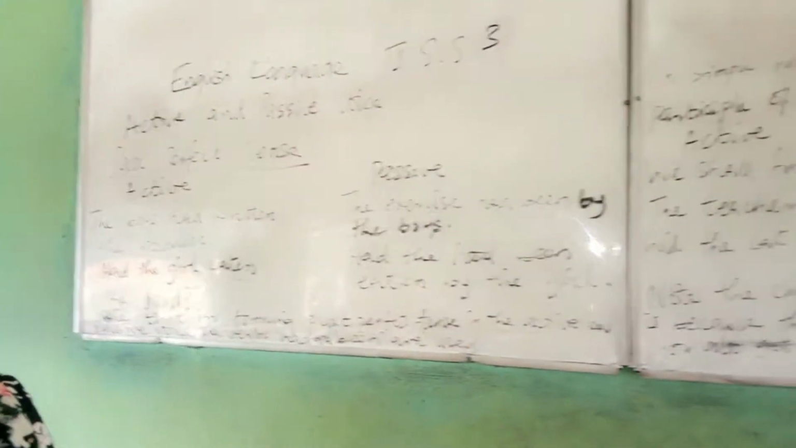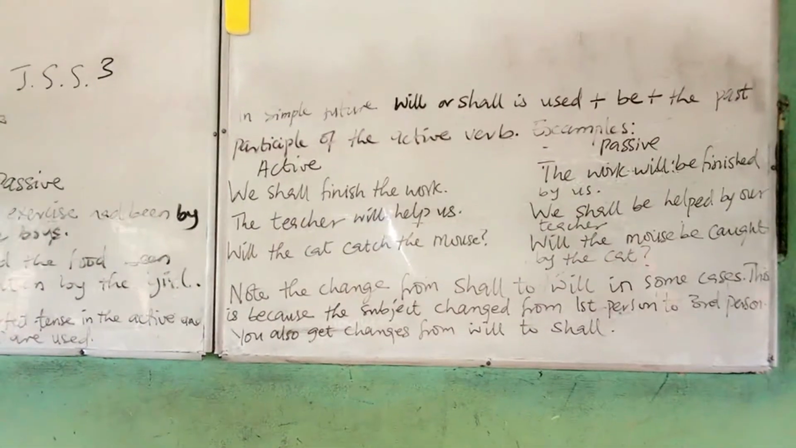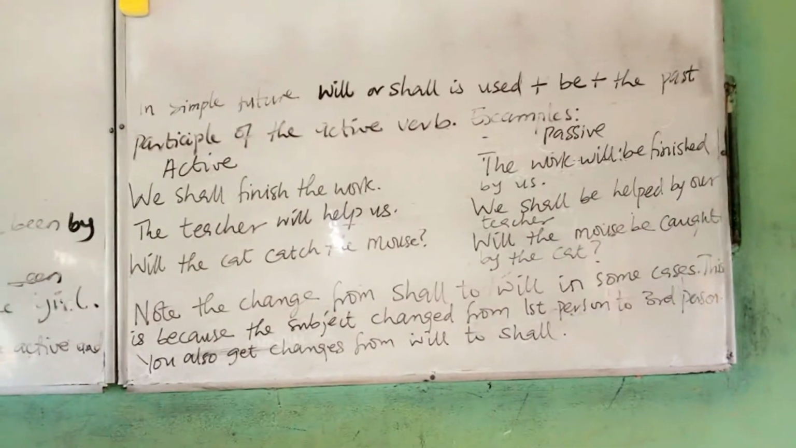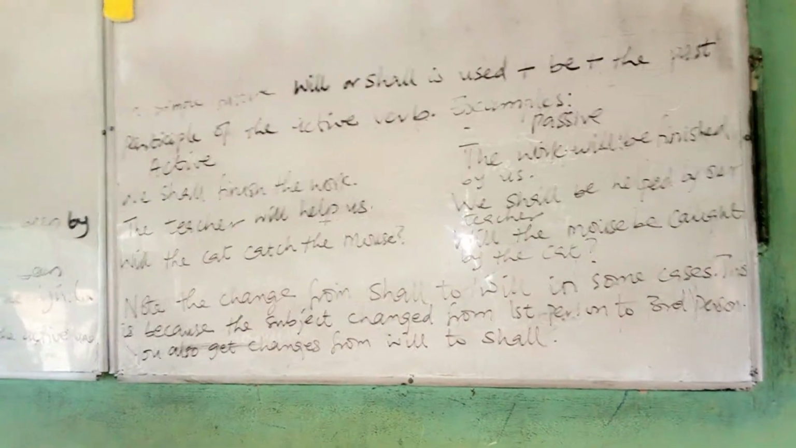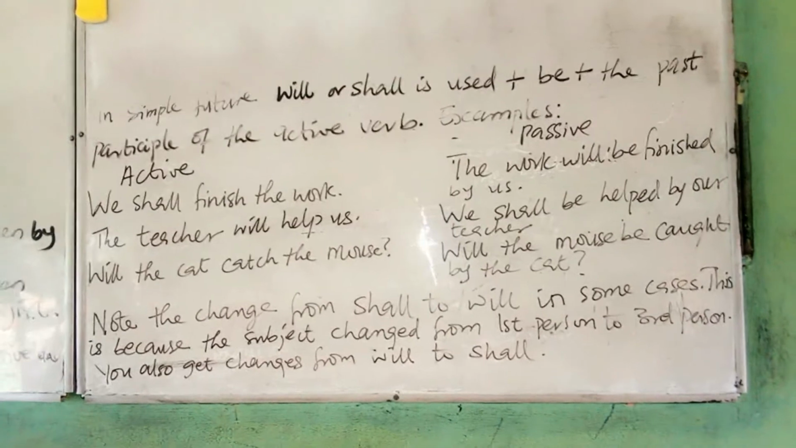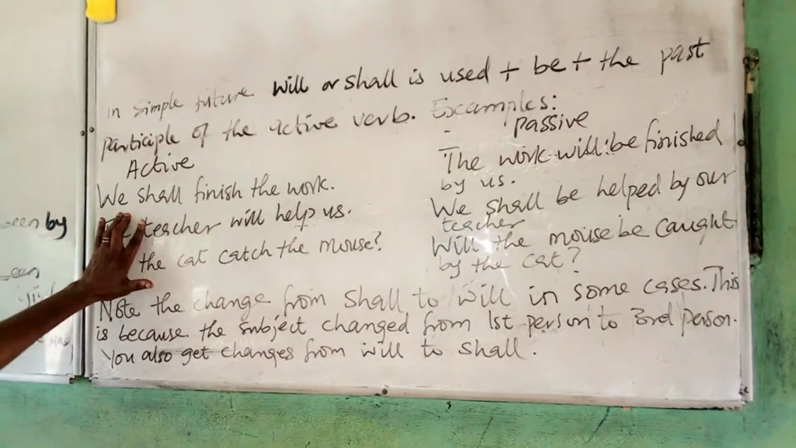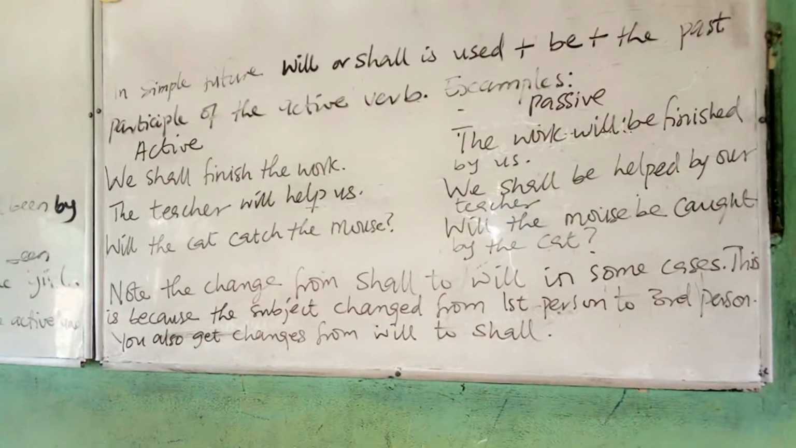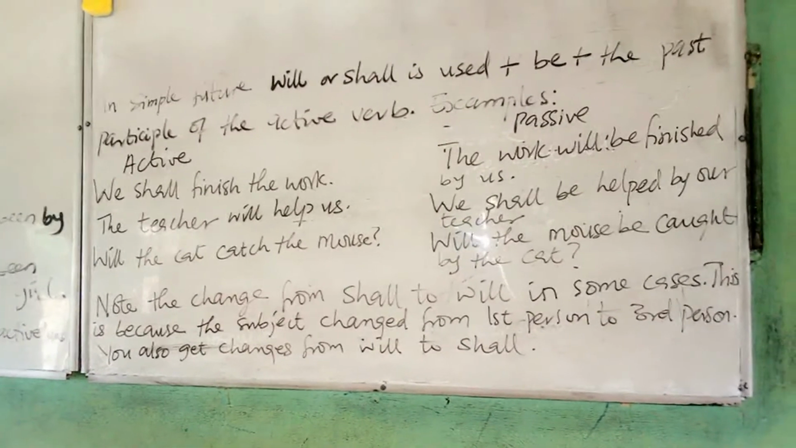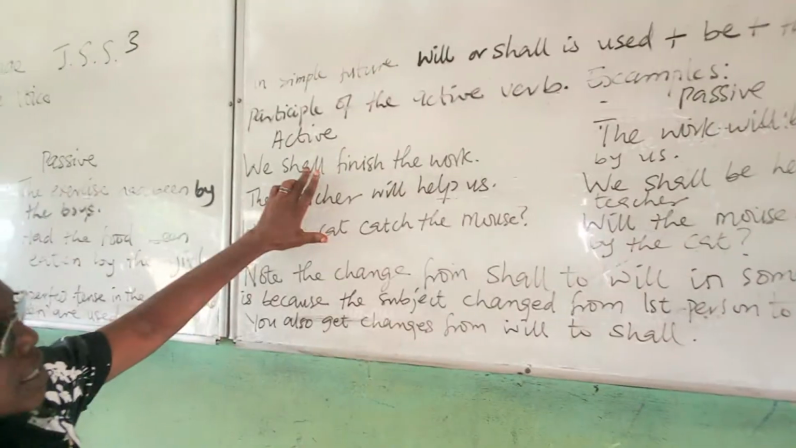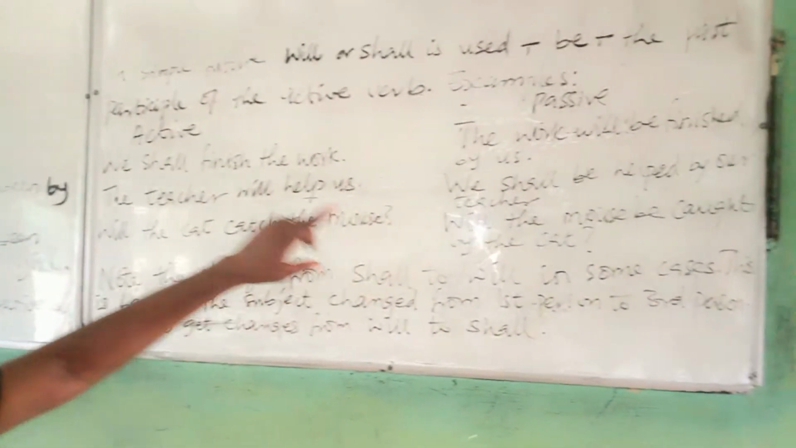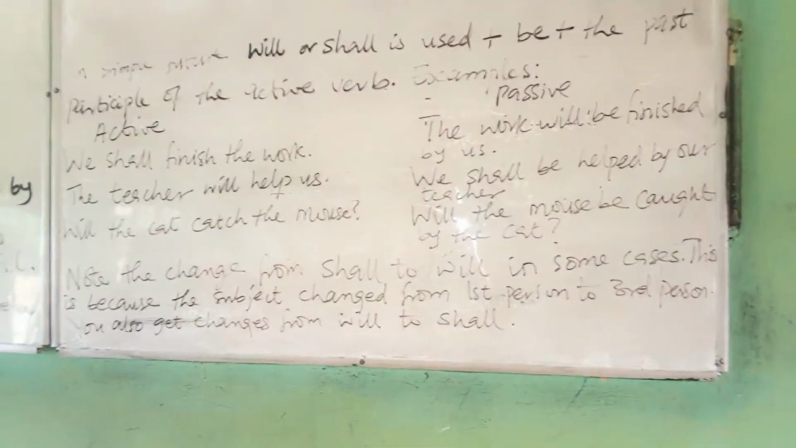Then in the simple future, we use will or shall plus be, and then the past participle of the active voice. That is when we are changing to passive. So in the simple future, we have: we shall finish the work. In the passive form: the work will be finished by us. Notice that I began with shall here, and then we have will. This is because the subject has changed.